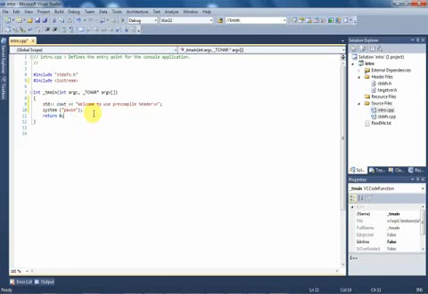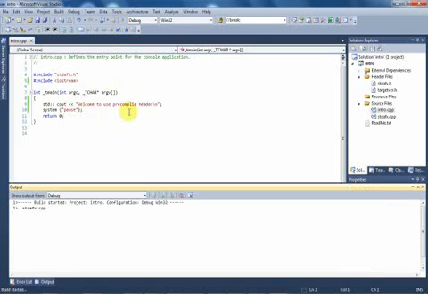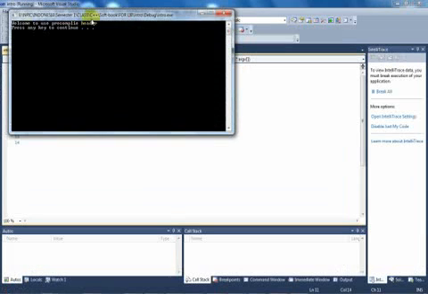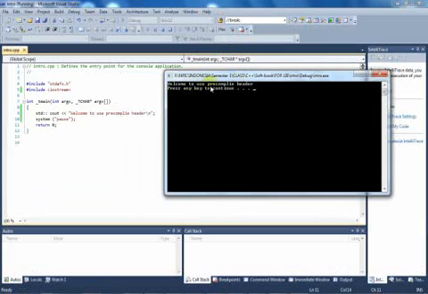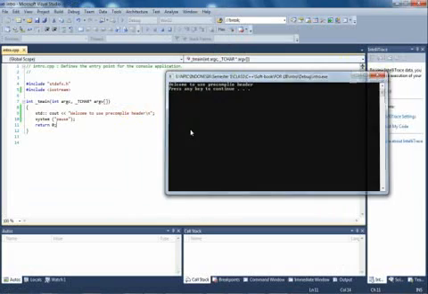And now I will show you the result that we wrote. Welcome to use precompiled header. Okay.